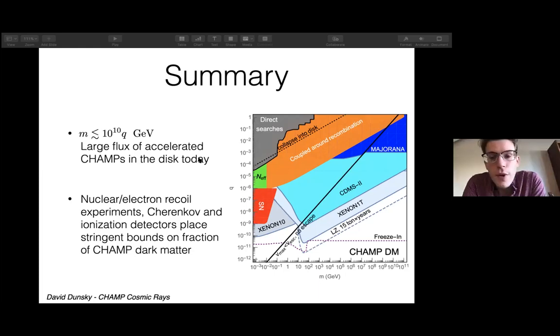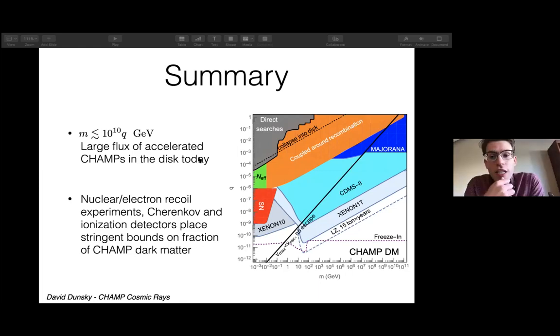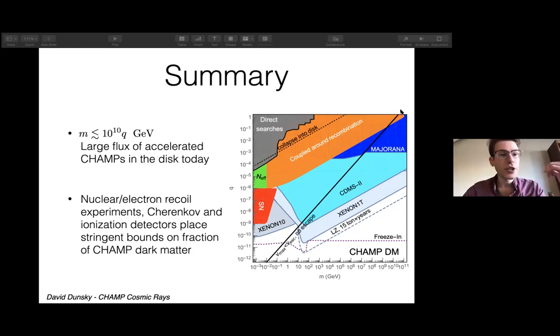Right. Actually, if you increase the charge, the particle cannot penetrate from the other side of the Earth. So in all these bounds, we have to take into account the suppression from the overburden. For a given m over Q, for charge sufficiently large, if they're in the very small mass region and they're not relativistic, they're not going to be able to reach these detectors, and you just have no bounds. But for very heavy, 10 to the 18 GeV, most of those can actually reach the Earth very easily.